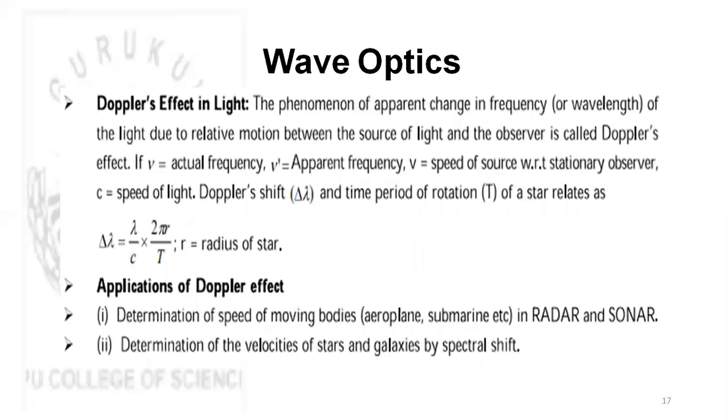Doppler effect in light. The apparent change in the frequency of the light due to the relative motion between the source of light and observer, we call it the Doppler effect. So we have two frequencies, one is actual, the other is apparent, and then we have this formula. So there will be a change in frequency and a change in wavelength. The apparent change in wavelength delta lambda will be given by lambda by c into 2 pi r by T, where r is the radius of the star. Application of Doppler effect: it is used in radar and sonar, and it is used to calculate the velocities of stars and galaxies by spectral shift.